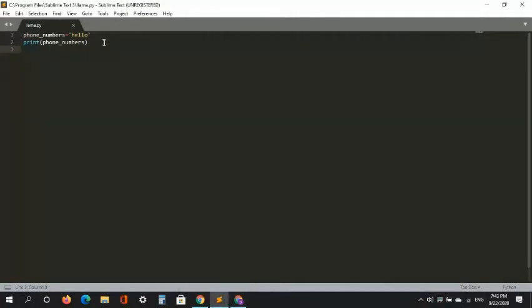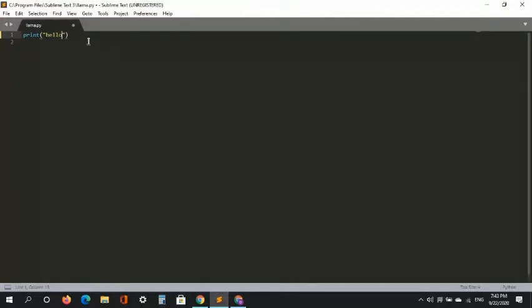Let's say you want to display hello on the screen. For that, you just type print, parentheses, and in single or double quotes, hello. Here is where you type the message you want to display.